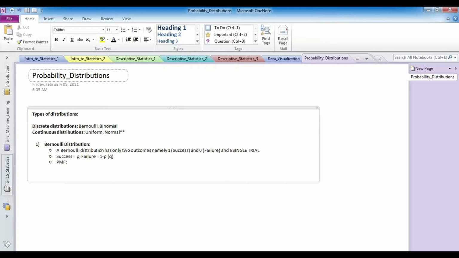It is generally represented as: whenever x is a failure, the failure is denoted as 0, and the respective probability would be 1 minus p. And when it is a success, when x equals 1, the probability would be p.